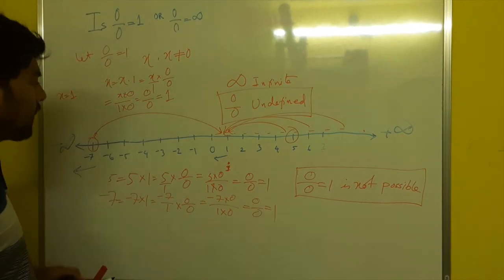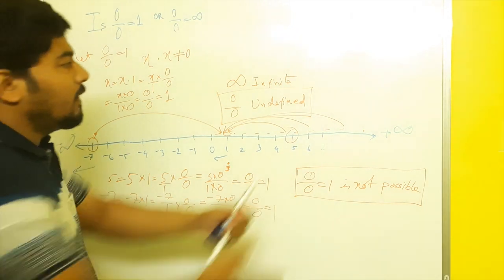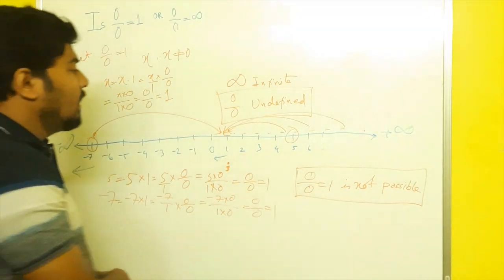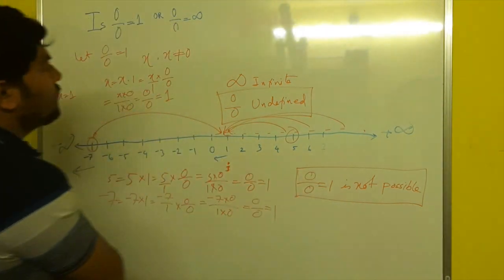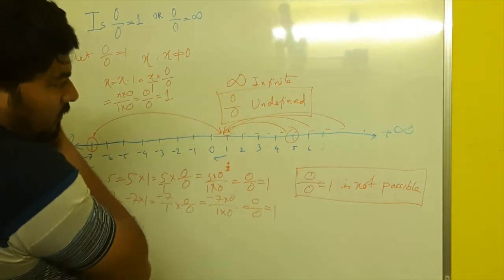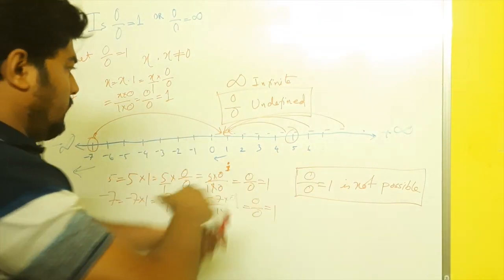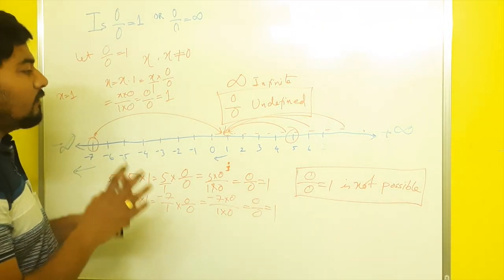If you make this infinite, then the entire number line will become infinite. So there is no way we can put any value which fits this logic and stops this collapsing from happening.